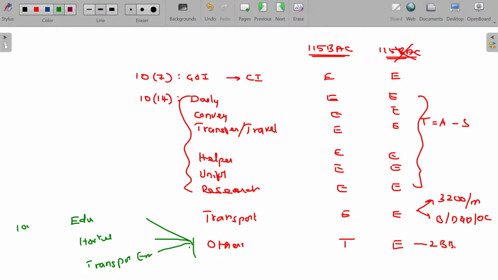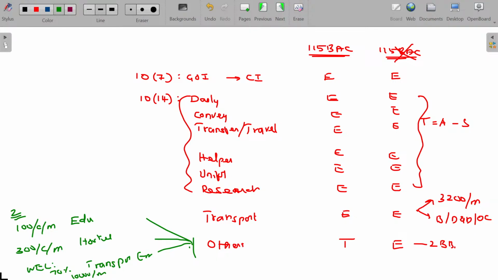Education allowance is rupees 100 per child per month, maximum 2 children can enjoy this benefit. Hostel is 300 per child per month. Transport allowance, whichever is lower of 70% of such allowances or 10,000, a flat rate of 10,000 per month.